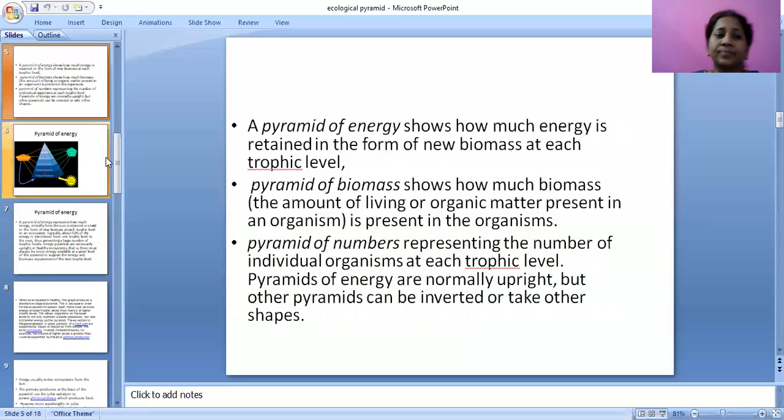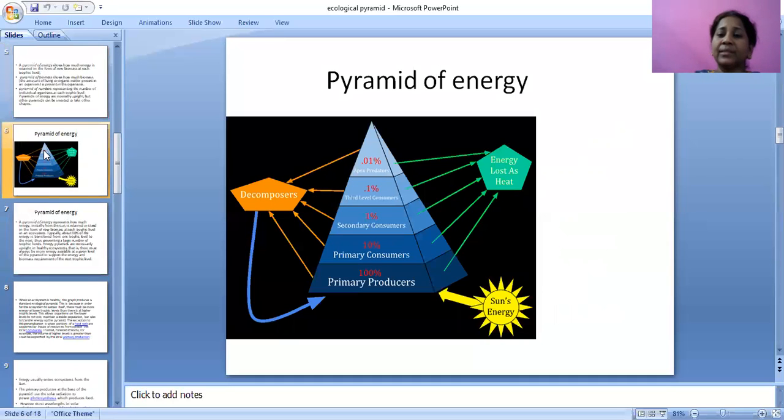Likewise, here you can see the pyramid of energy. In this diagram, we can easily see what the source of energy is. Source of energy is the sun. From the sun, sunlight is taken up by the plants. Then this sunlight is used by the plants.